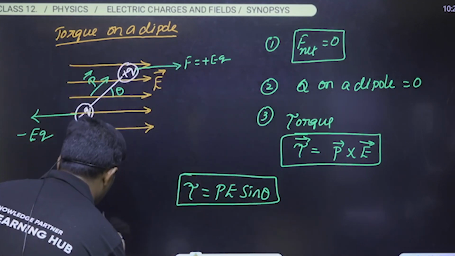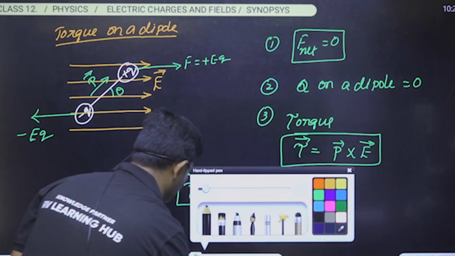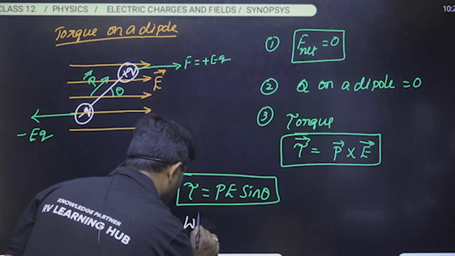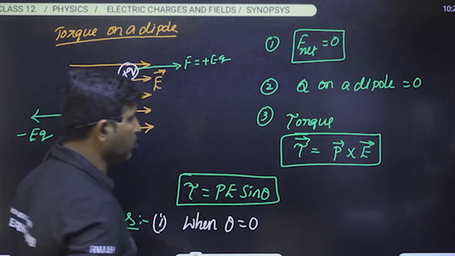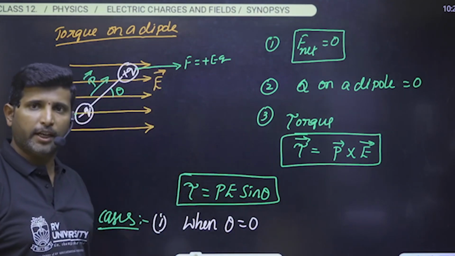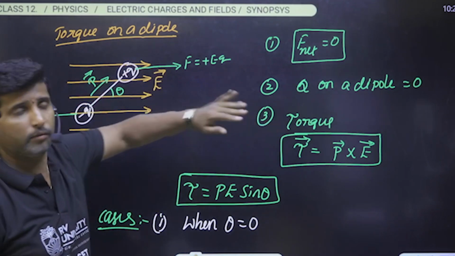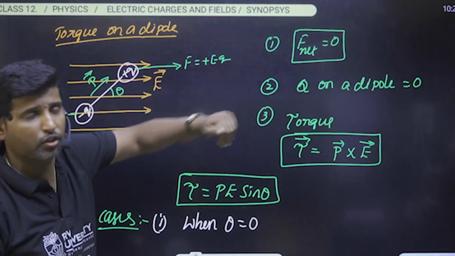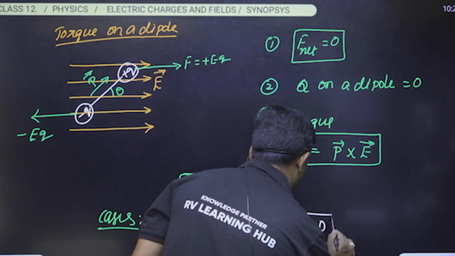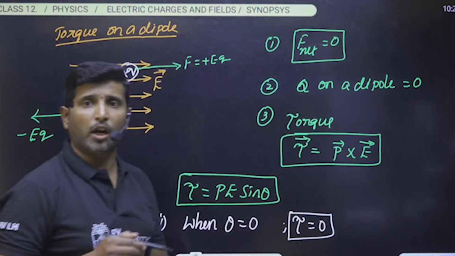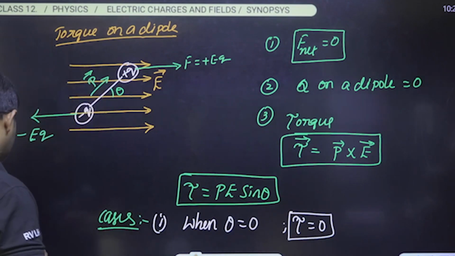Okay, so what are the cases? First, when theta is equal to 0. What is the meaning of that? If the dipole is placed along the field direction, then it will not experience the torque. Then the torque acting on the dipole will become equal to 0. Is it clear?